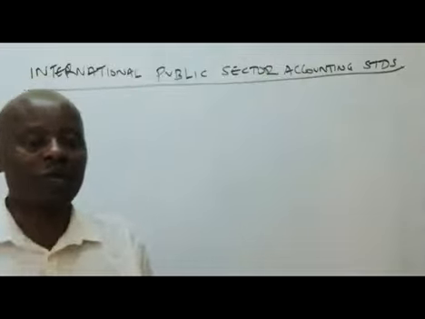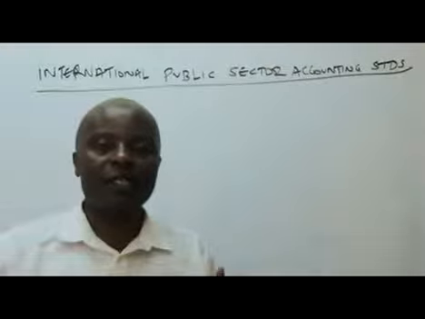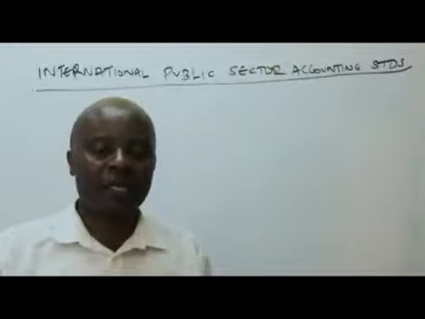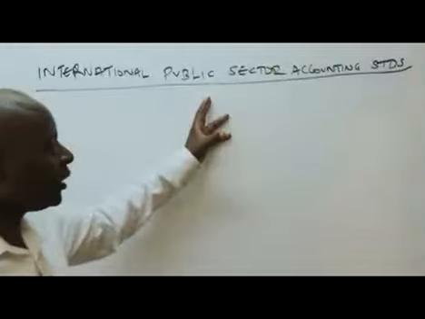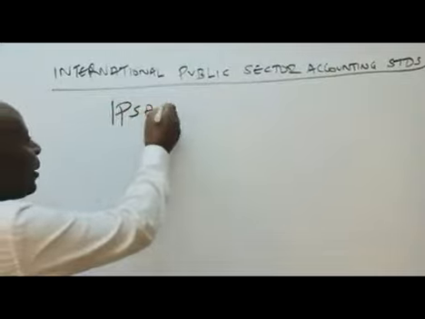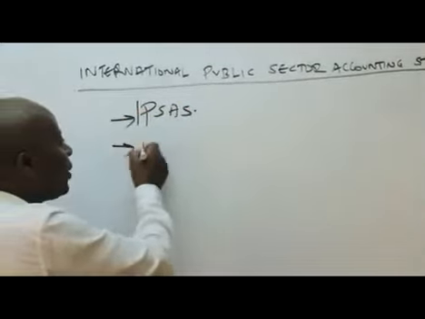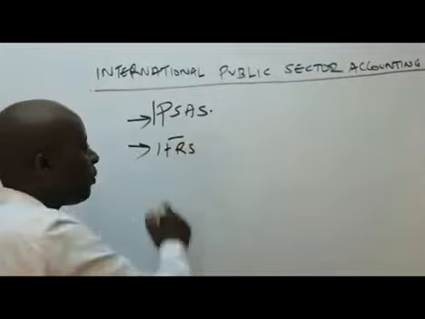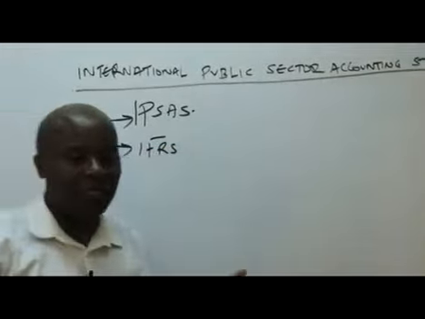Today, I would want us to look at IPSAS, International Public Sector Accounting Standards. Now, remember, it will be very important for us to take note of IFRS.